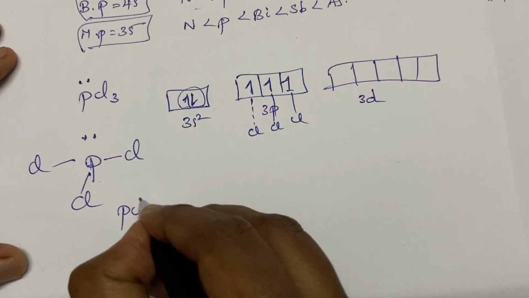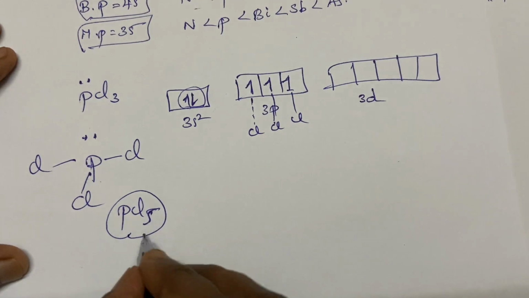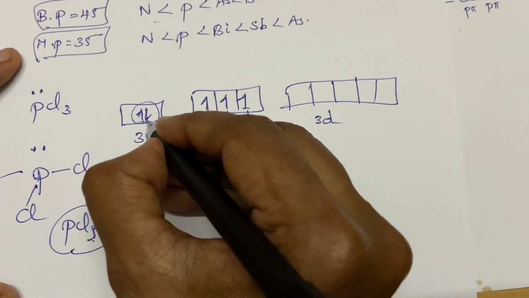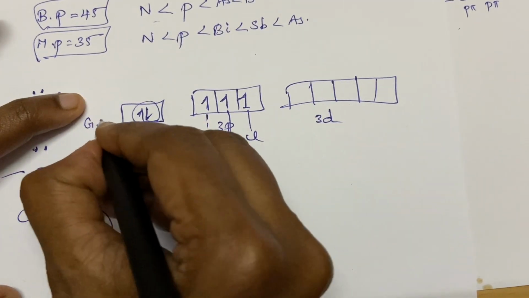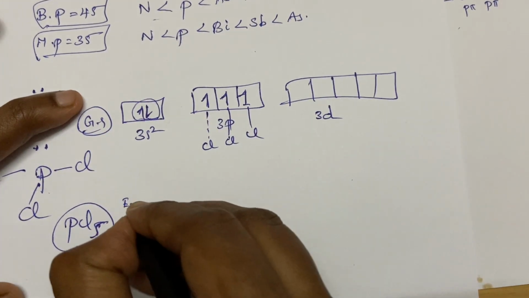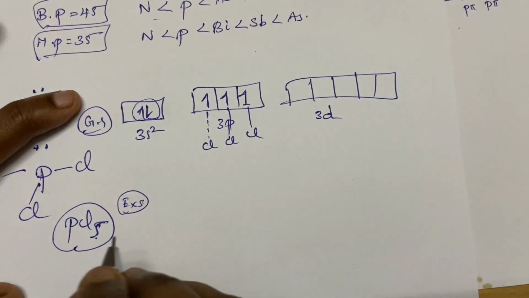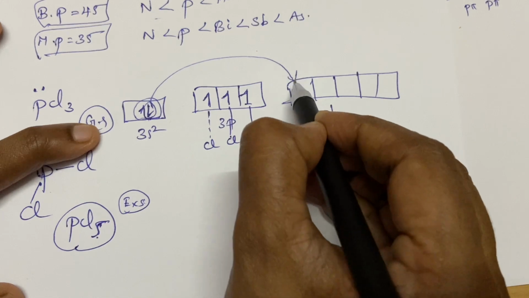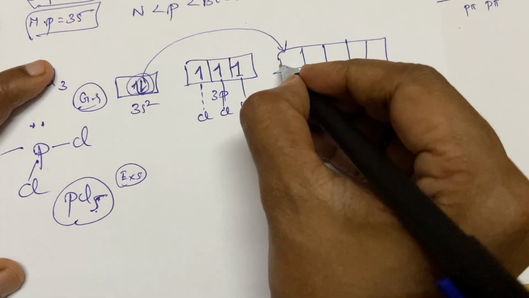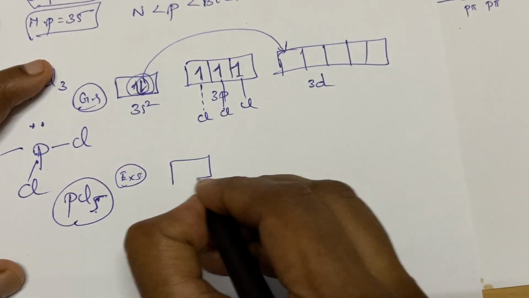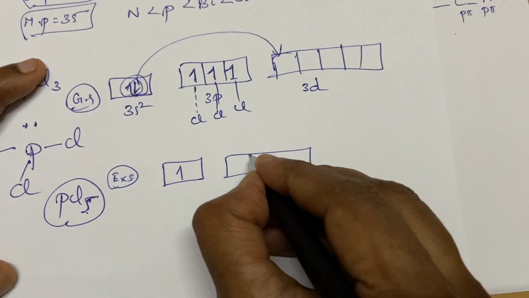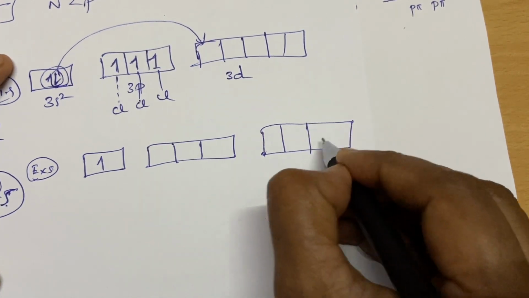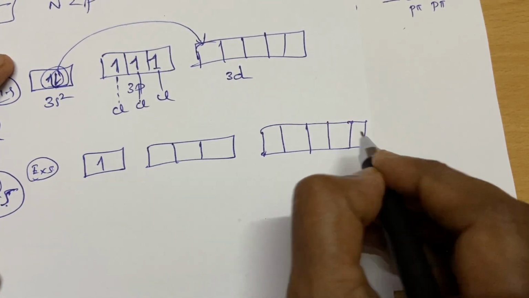While making bonds in PCl5, we need 5 unpaired electrons, right? Here there are only 3 unpaired electrons. To get 5 unpaired electrons, what is going to happen? This we call the ground state. In the excited state, we need to supply a little bit of energy. So this paired electron will get unpaired, and it will go to the unoccupied orbital. For this, what is the necessary requirement? You need to supply energy, and there must be an unoccupied room. This is very important.